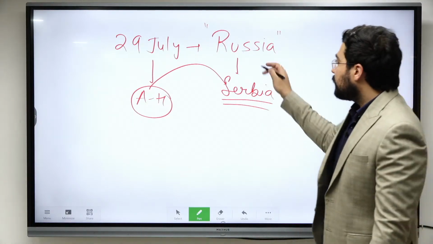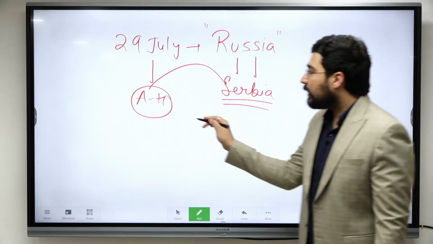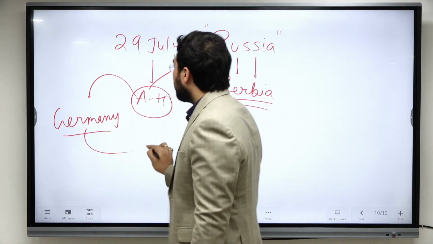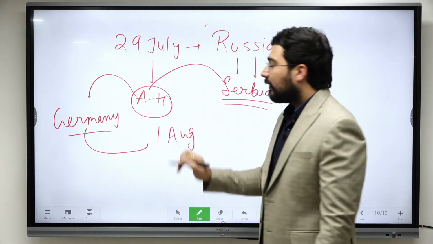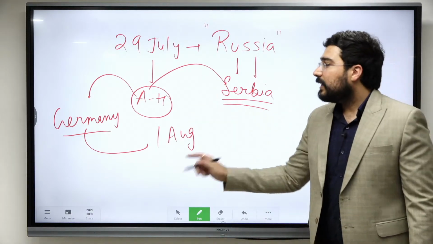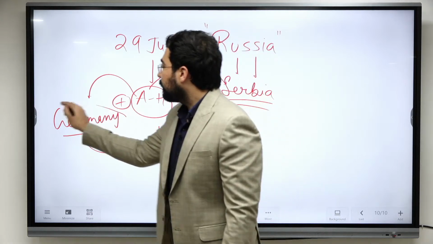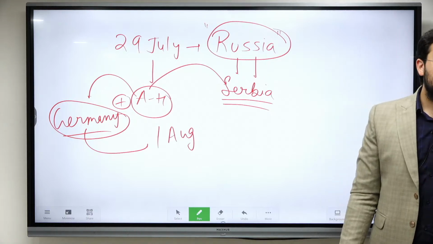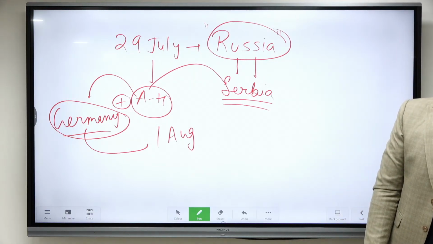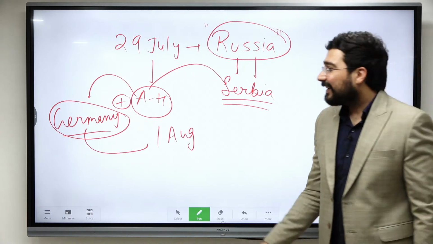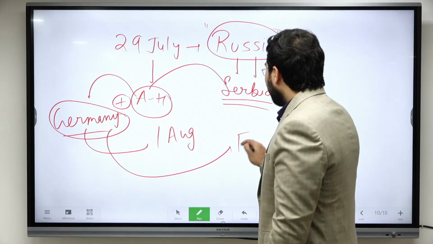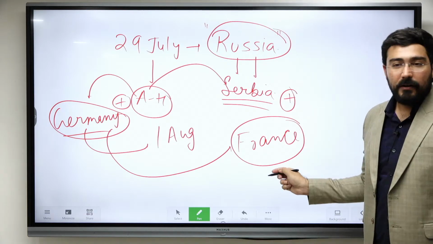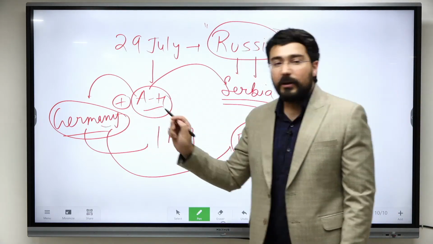Once Russia started supporting Serbia, Austria-Hungary was having an alliance with Germany, so Germany had to come in. Germany came in by 1st of August. And whenever Germany comes, Germany's plan is very clear: first, we are going to fight with France for no reason, but we should fight. So alongside they started fighting with France. Now this became the alliance: Russia, Serbia, and France on one side, and Austria-Hungary and Germany on the other.